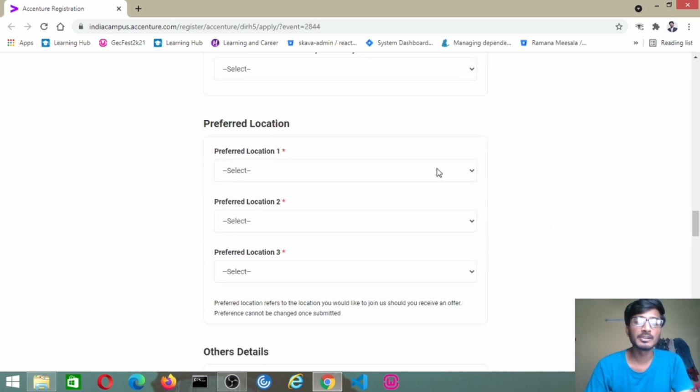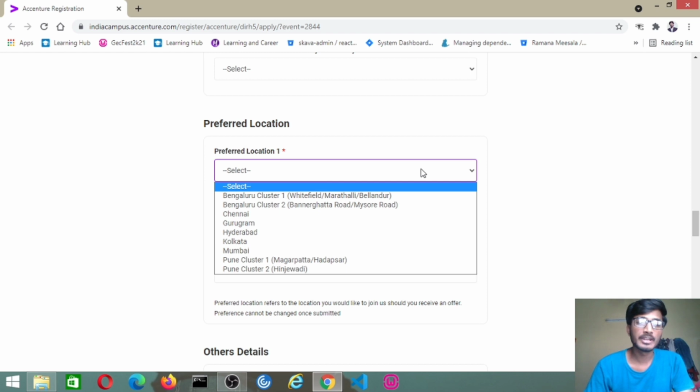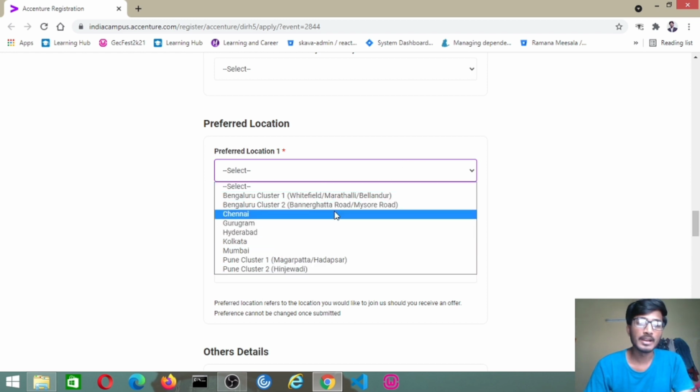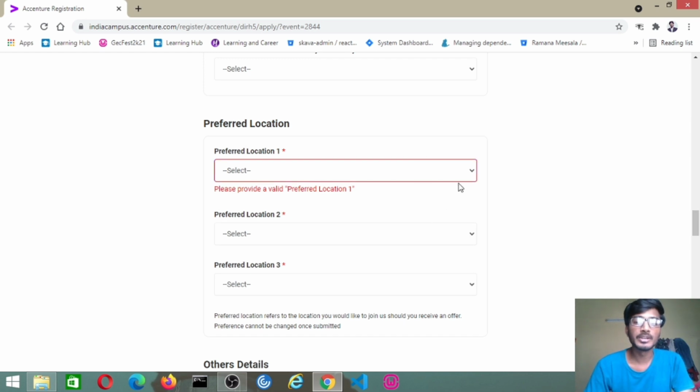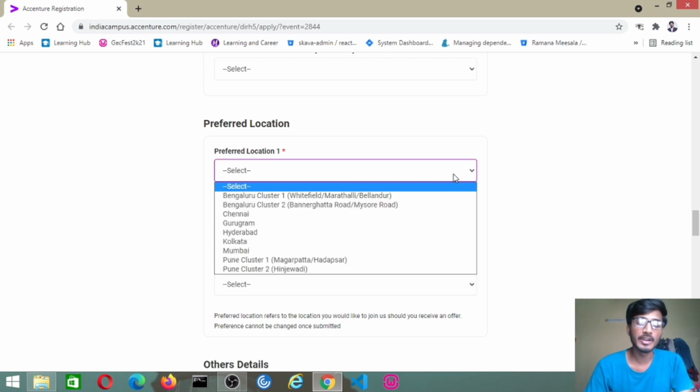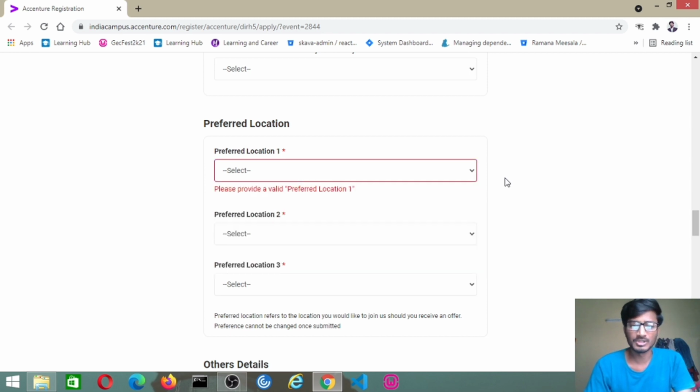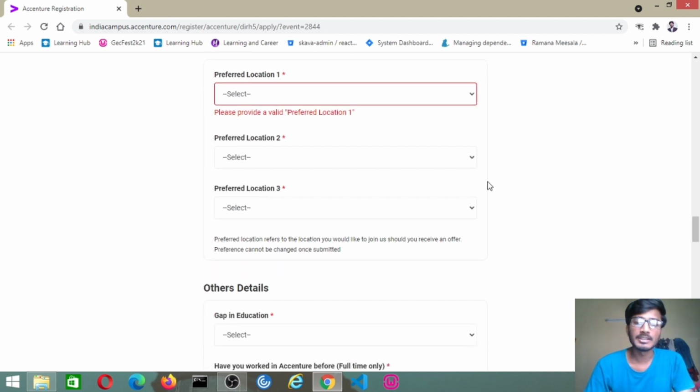They have given three options for location, so the first preference in the given list, like Bangalore, Chennai, or Kolkata, Hyderabad, or something. It is better to give your first preference as you require, because mostly they may prefer the first preferred location, and the remaining ones you can give too. So three options will be given here.